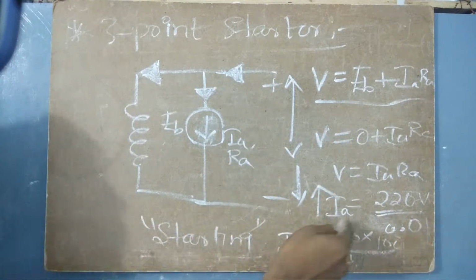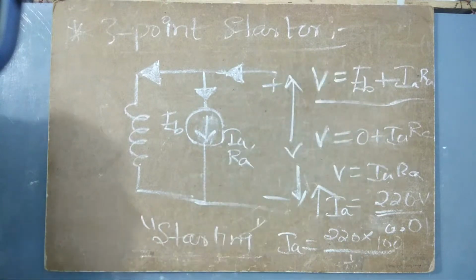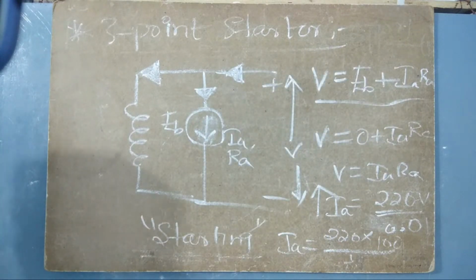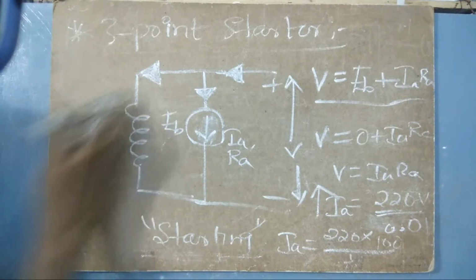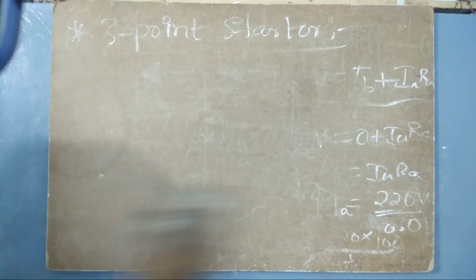So in order to reduce that high amount of current, we use starters, so that the motor starts with some smaller speed, and then it runs with the maximum speed. Now let us see how a 3-point starter works, and let us see the basics of the 3-point starter also.